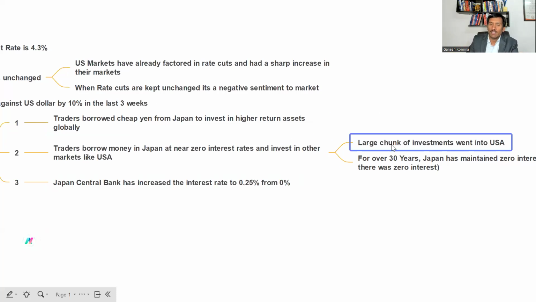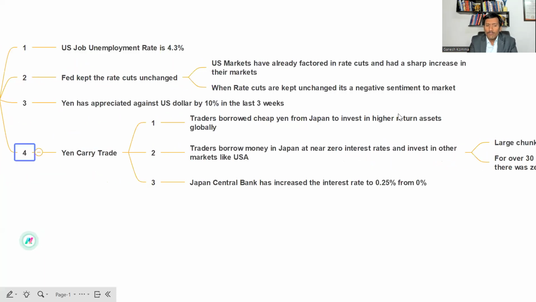By closing their positions, that has resulted in negative sentiment and drawdown there.